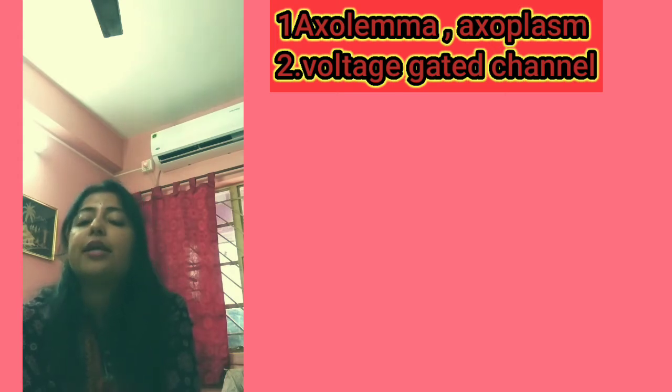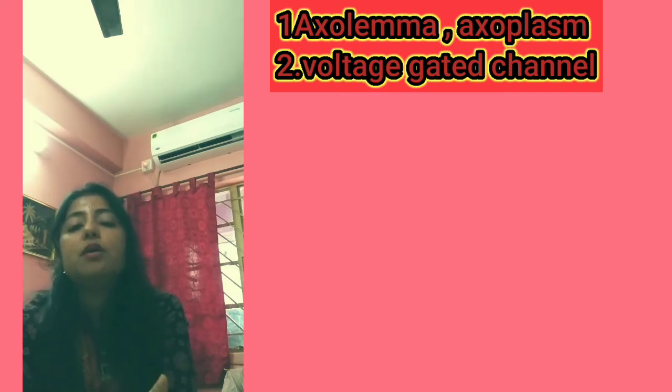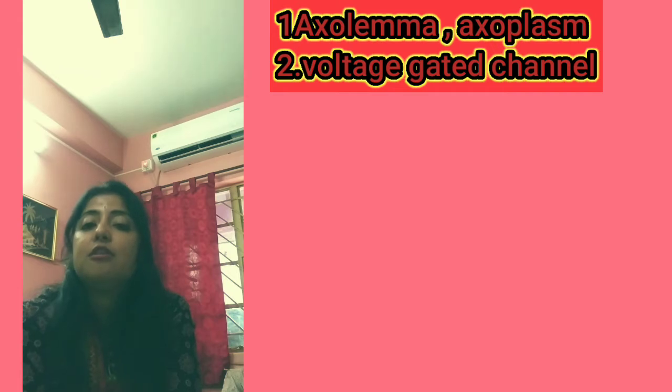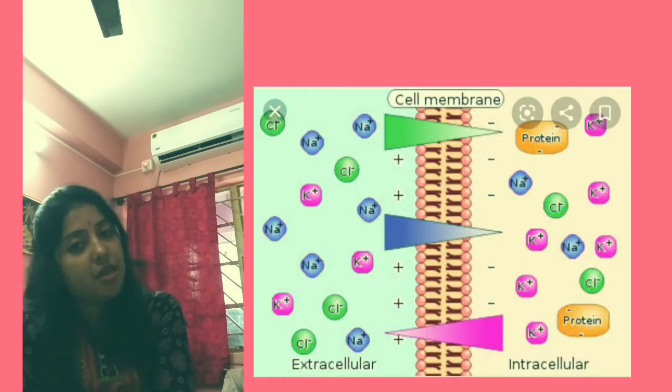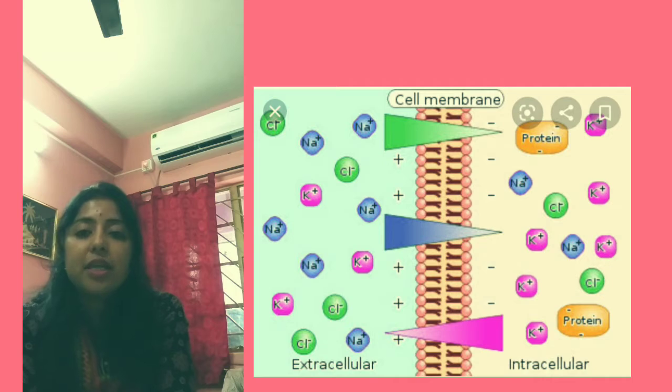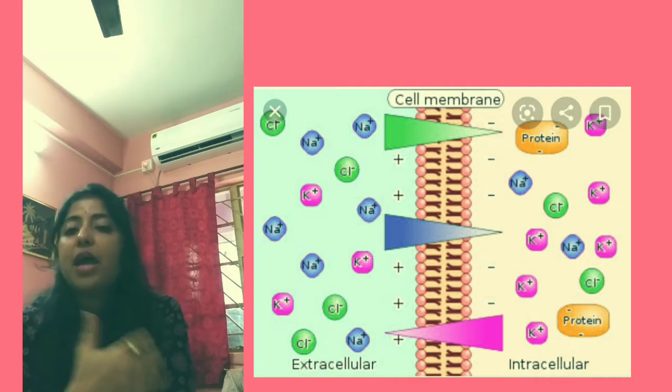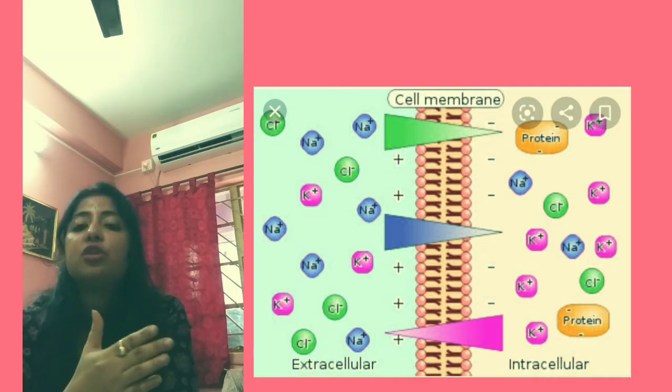And the space inside this axolemma is known as axoplasm. And the outer part of this nerve fiber or axon is known as ECF, extracellular fluid. So between axoplasm and this ECF, ion distribution or exchange of ions will be happening.